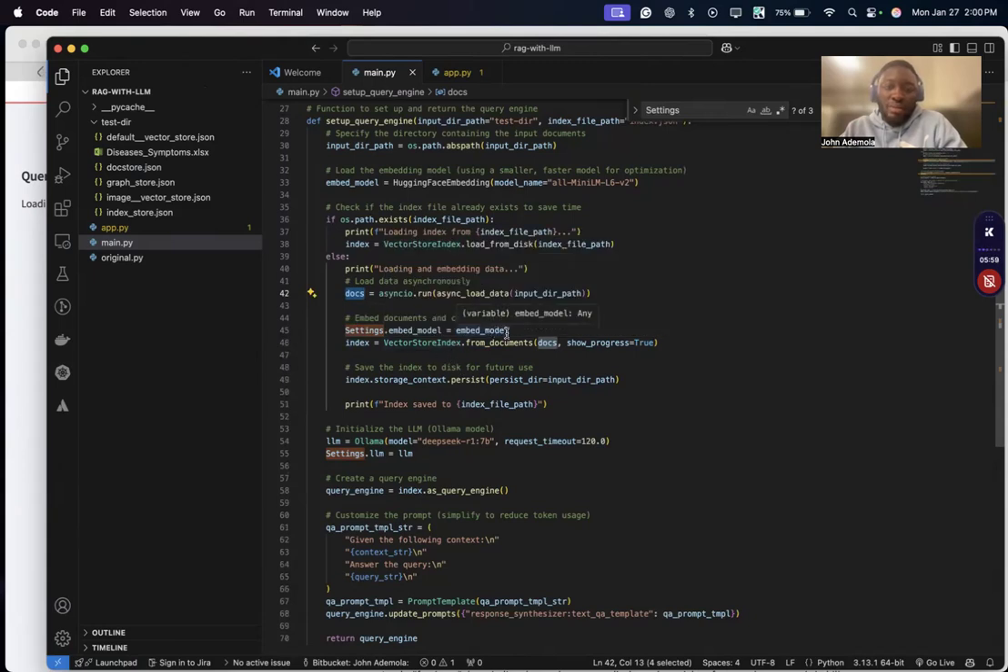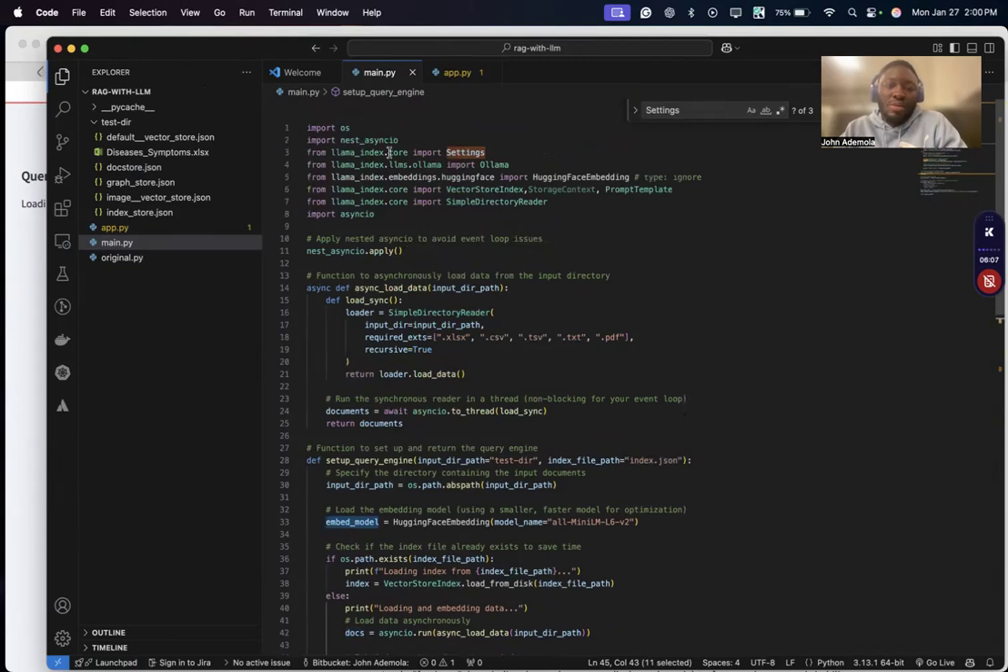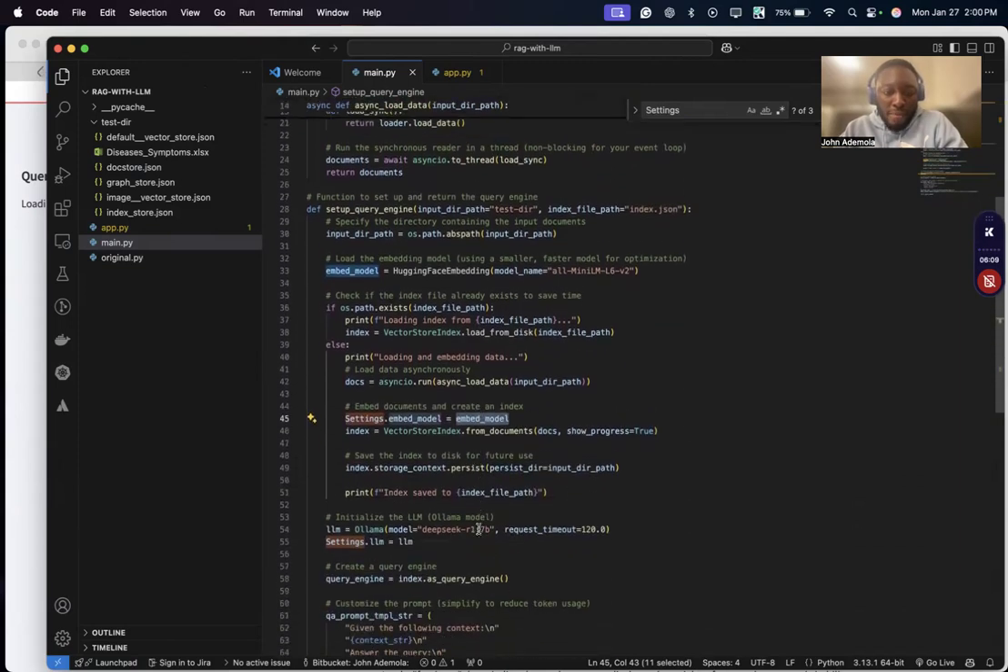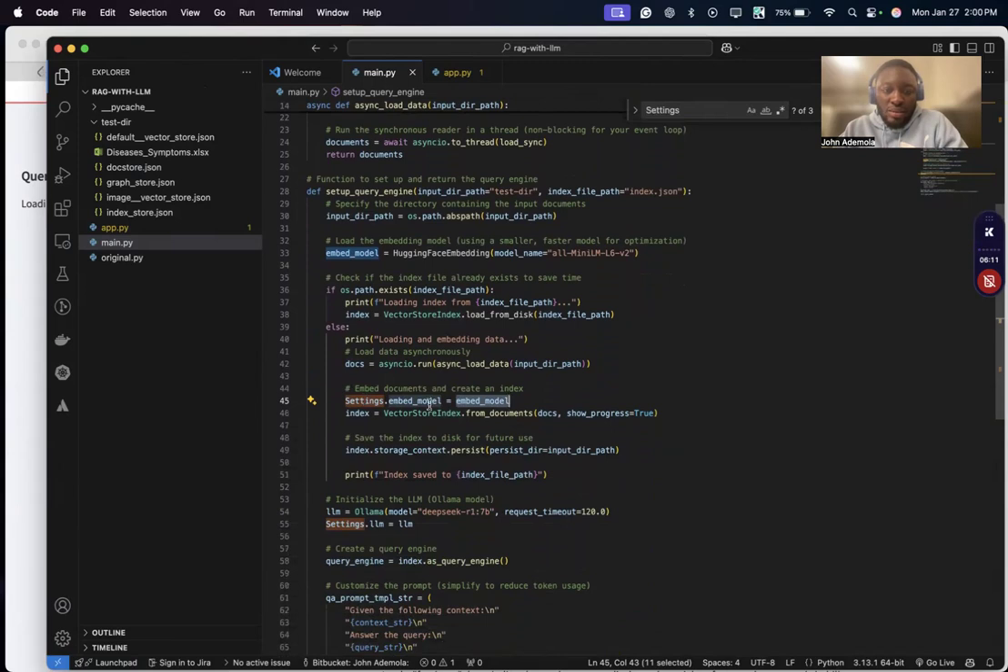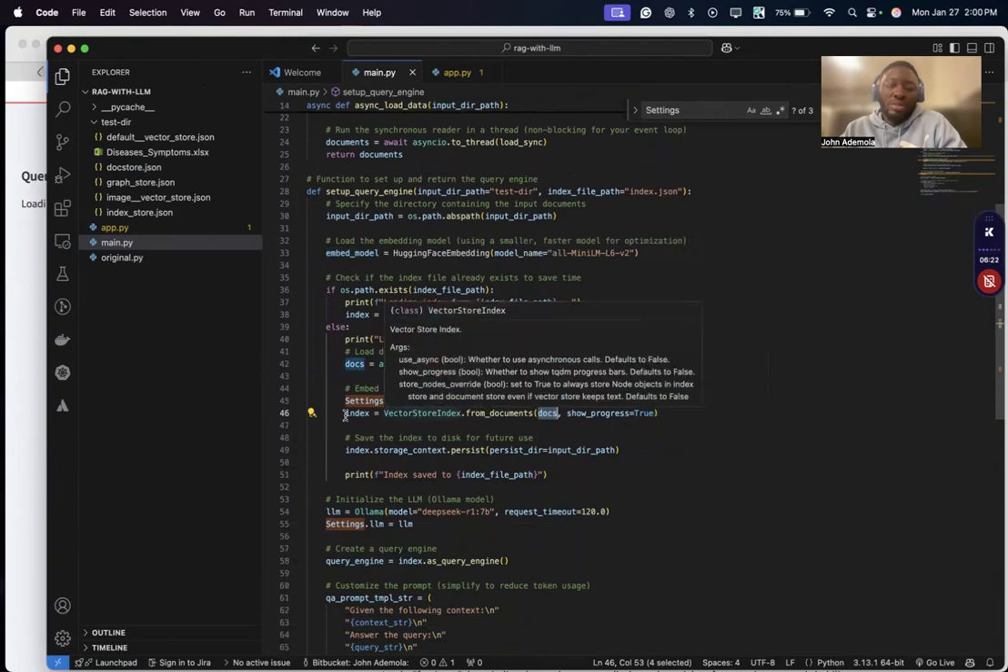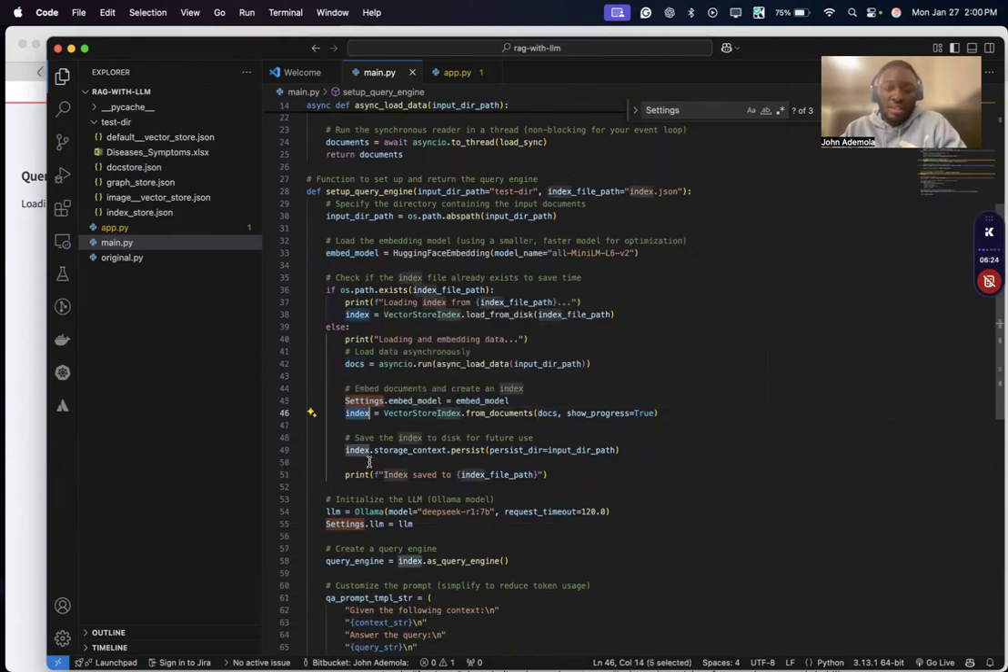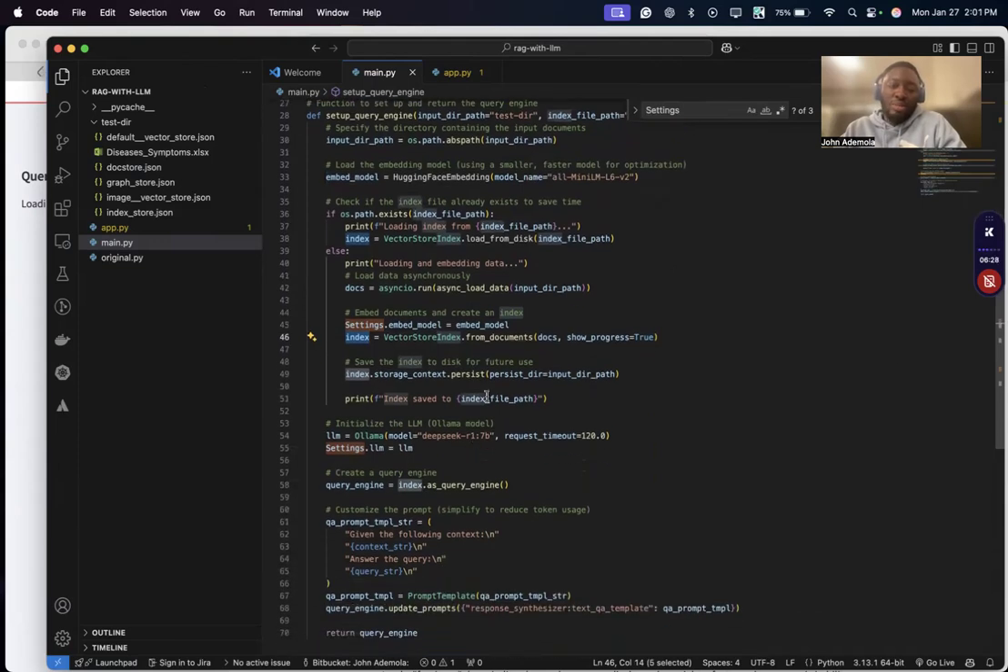Now, settings is a global object that the vector store index uses. I define my embedding model, the one that is defined here, and pass it into settings as the embedding model, which is gotten from llama_index.core. This is used by the vector store index internally. So I pass my docs into the vector DB and initialize it, which is now an index. I persist it so that I can reuse it over and over again, and then I print it.